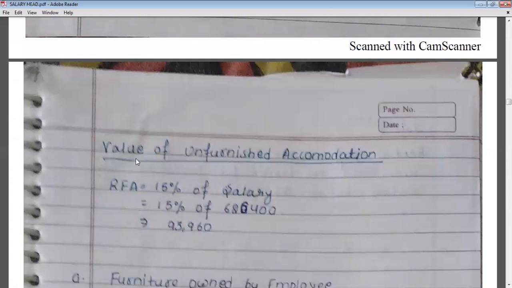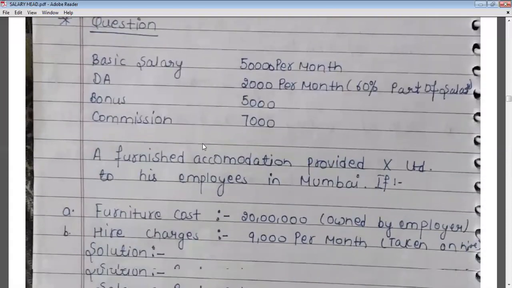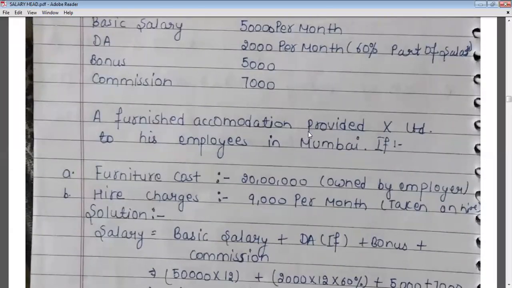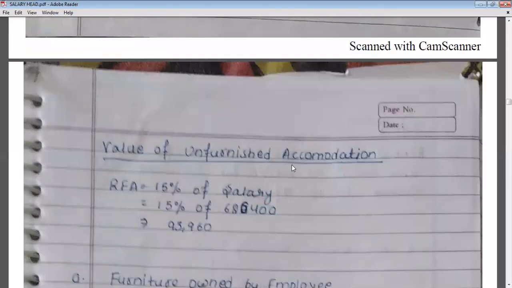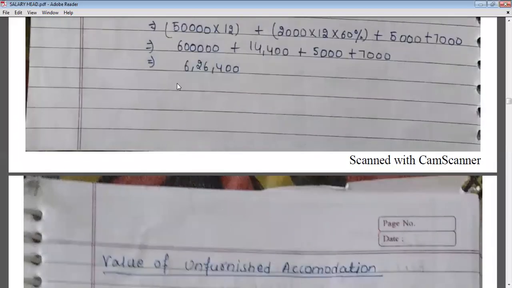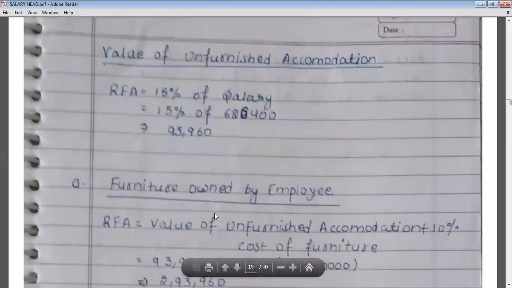Now, first we have to calculate the value of unfurnished accommodation, then we will add 10% of cost of furniture or hire charges, whatever the condition needs. It is clearly mentioned that the accommodation is provided in Mumbai, so the population exceeds 25 lakhs. Then the value of RFA will be 15% of salary. The salary is 6,26,400, so 15% of that salary is 93,960.